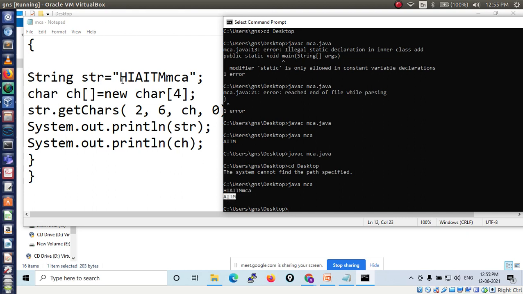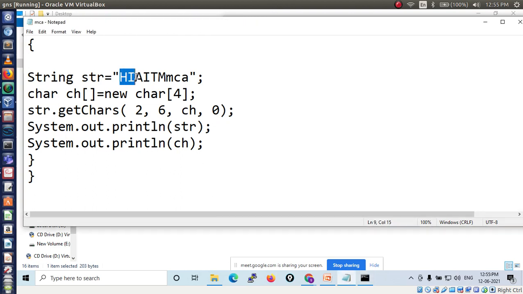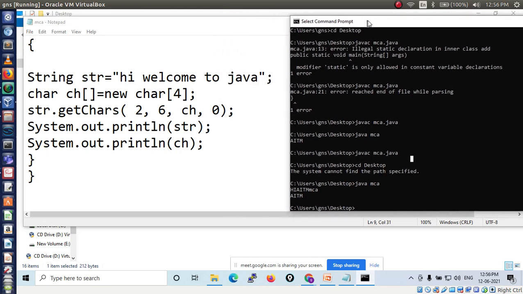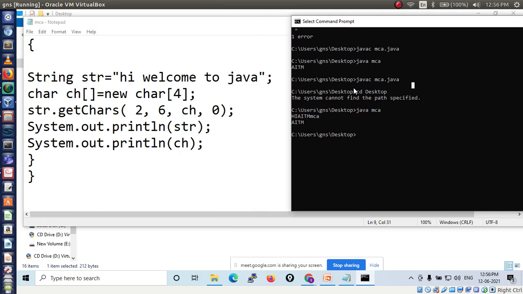Now you tell me which example should I take. Hi, welcome to Java, should I take? Is it correct now? Hi, welcome to Java. Now let's see this output, what will print.